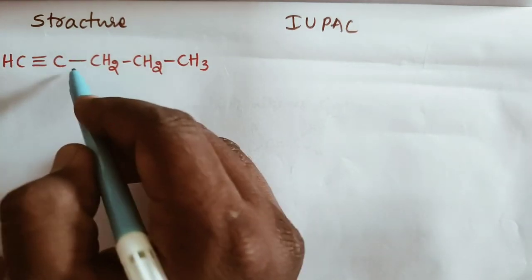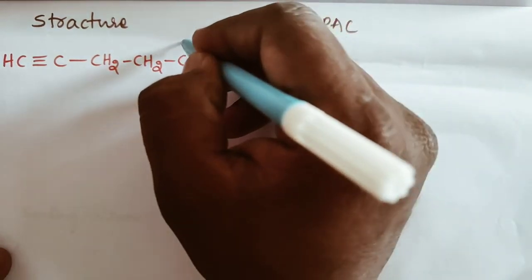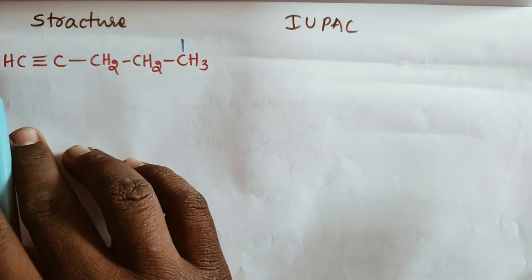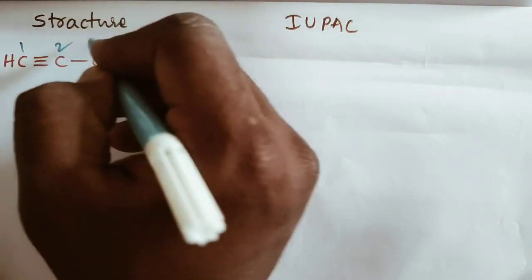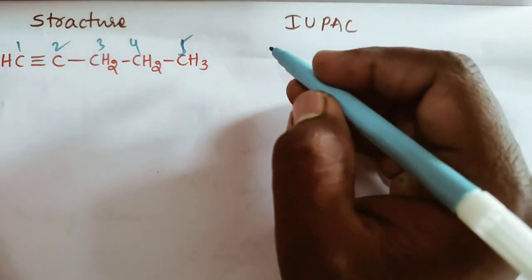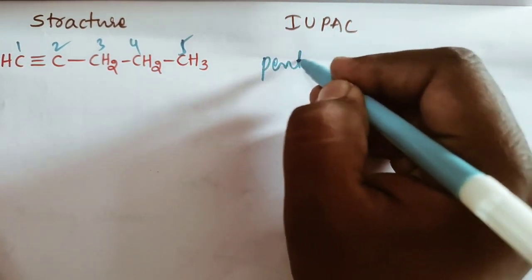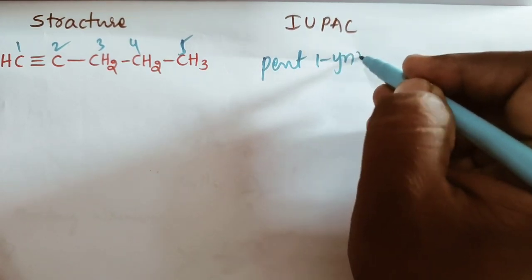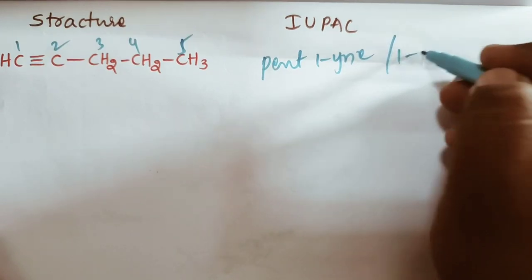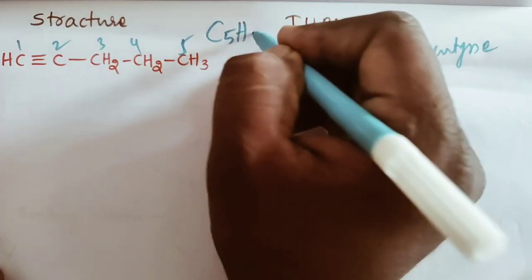This is CH triple bond C, CH2, CH2, CH3, and for the IUPAC name, you give the numbering from the left side or right side. You take the left side, 1, 2, 3, 4, 5 carbons, and the IUPAC name is pent 1 ine or 1 pentyne, and C5H8.